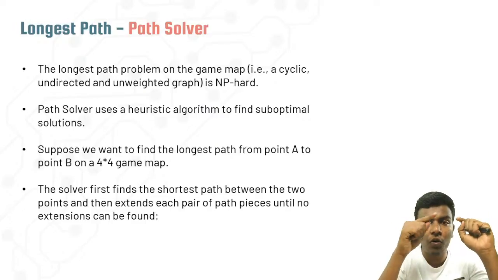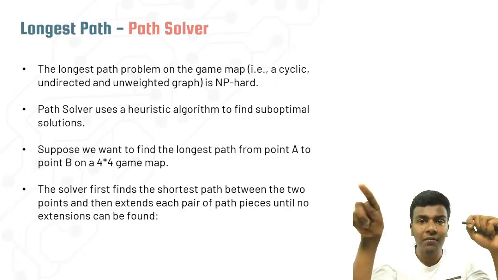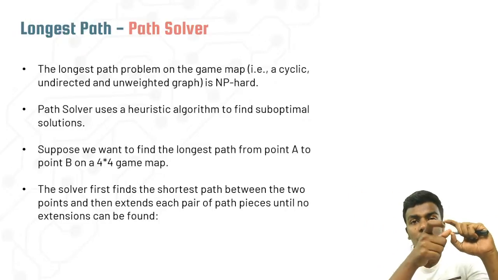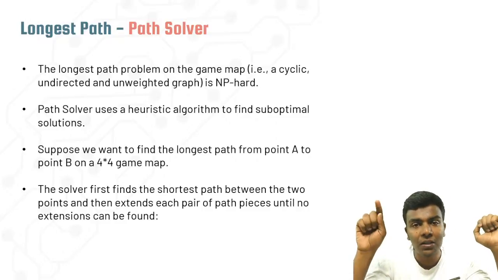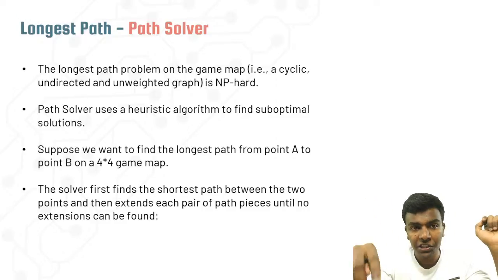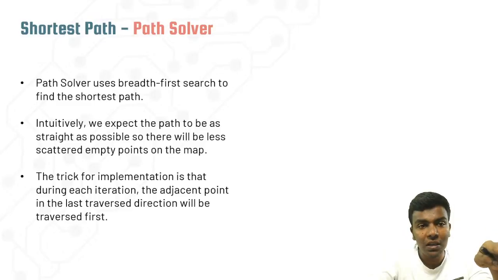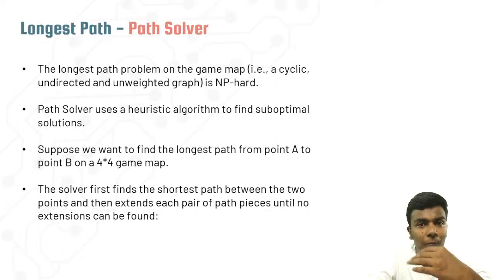Okay, so let us take a 4x4 matrix, like 4 rows and 4 columns. First of all you just want to look for the 2x2 shortest path, and then it will try to identify the maximum path or longest path to reach its own destination. Okay, so that's about the shortest path and then the longest path. I hope you guys got this.